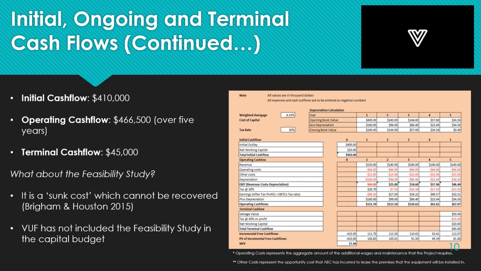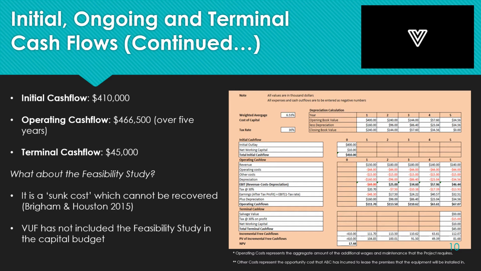The initial cash flows for the project are $410,000, reflecting ABC's investment in machinery, purchase and installation and working capital. The operating cash flow for each year of the project is identified in the table, being $466,500 in the aggregate. The operating cash flow takes into account revenues and expenses, opportunity costs, and impacts of taxes and depreciation.